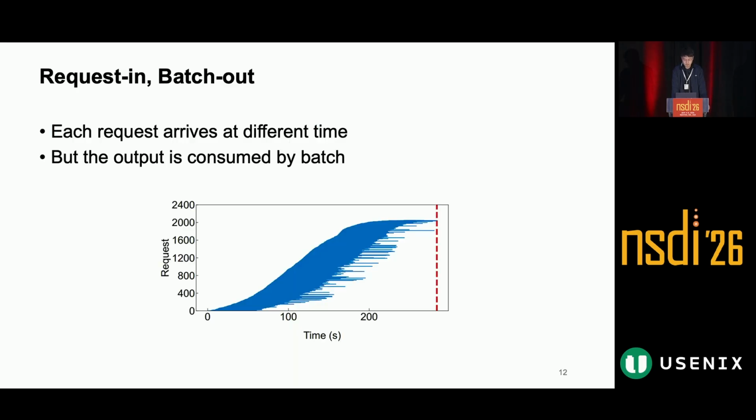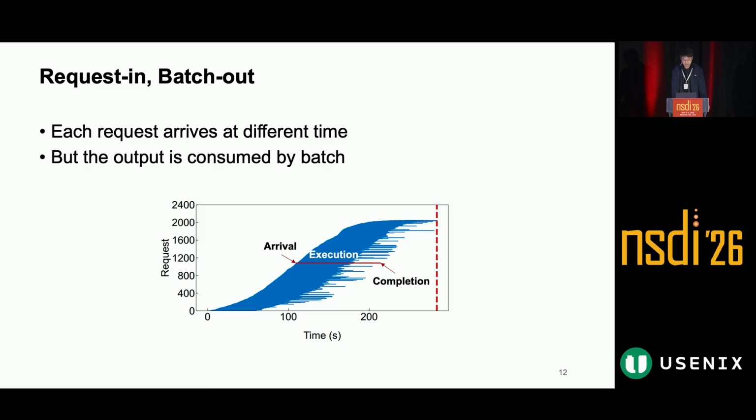The key insight is what we call request batch-out. In this figure, each request is represented by a horizontal line, where the left endpoint marks its arrival time at the service. The length of the line is its execution time, and the right endpoint marks its completion time without queuing.